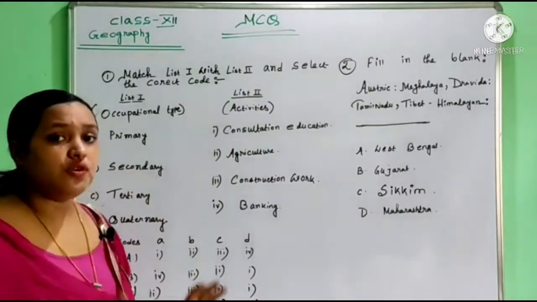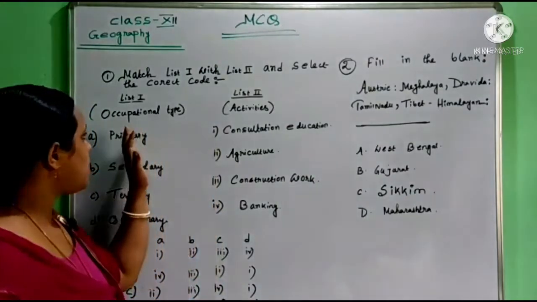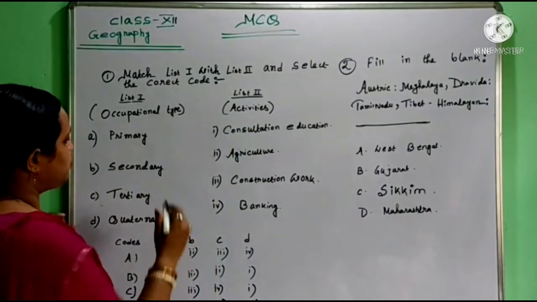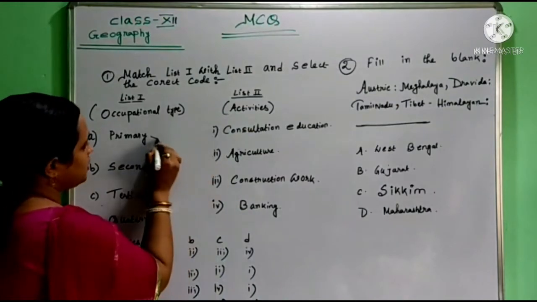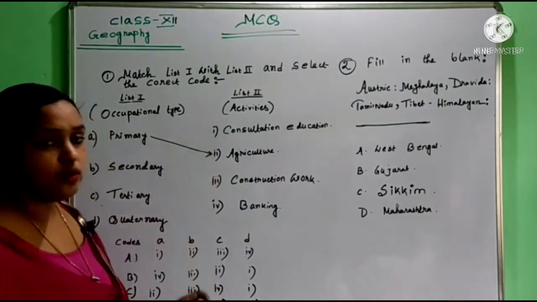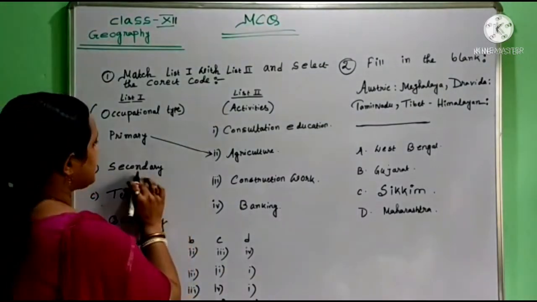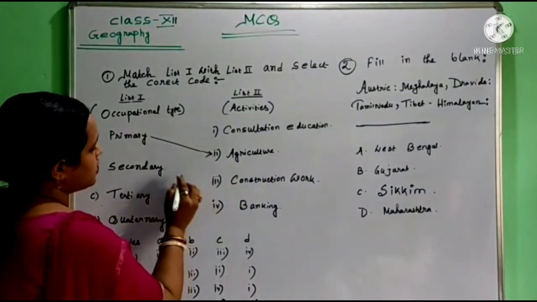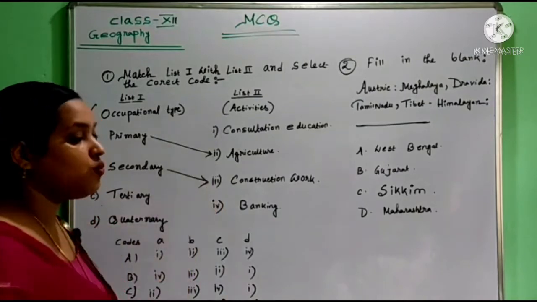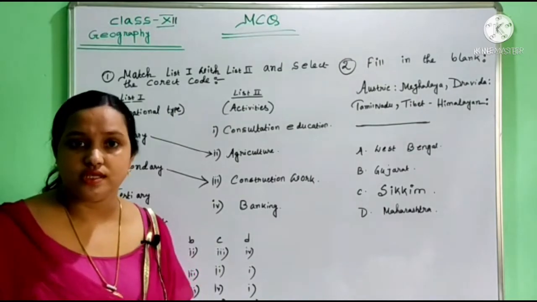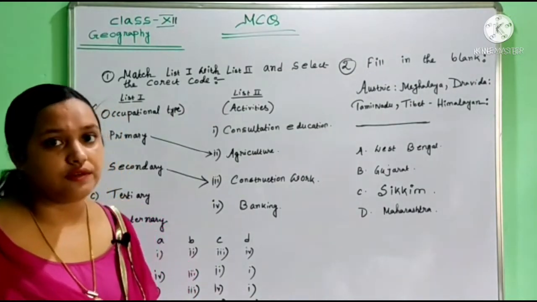First of all, we have to match list 1 with list 2. Primary activity matches with agriculture, as we know that agriculture is the best example of primary activity. In secondary activity we find construction work or manufacturing activity in small scale or large scale industries, the best example of secondary activity.